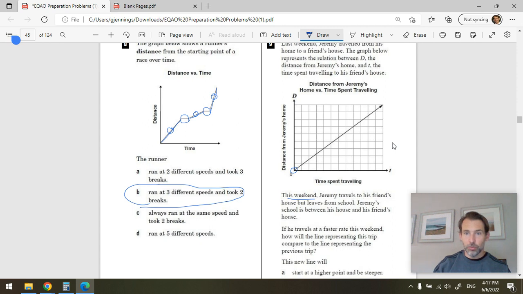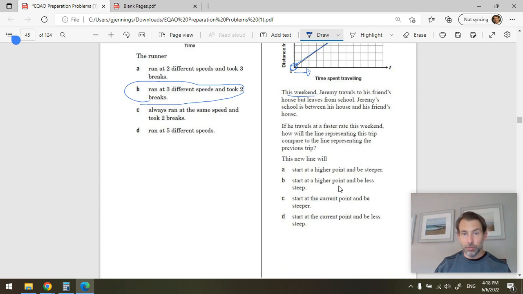So his school, it's not all the way here. This is where his friend's house is. School is somewhere between his house and his friend's house. So let's say school is here. Okay. So last weekend, Jeremy left home, passed school, and arrived at his friend's house. This week, he's going to start from school and travel faster, something like that. Okay. Notice that I tried to draw a steeper slope than this, maybe even faster. Faster would be he arrives very quickly. All right. Less time would have elapsed, and he would have traveled the same distance there. Okay. So the new line will start at a higher point and be steeper.